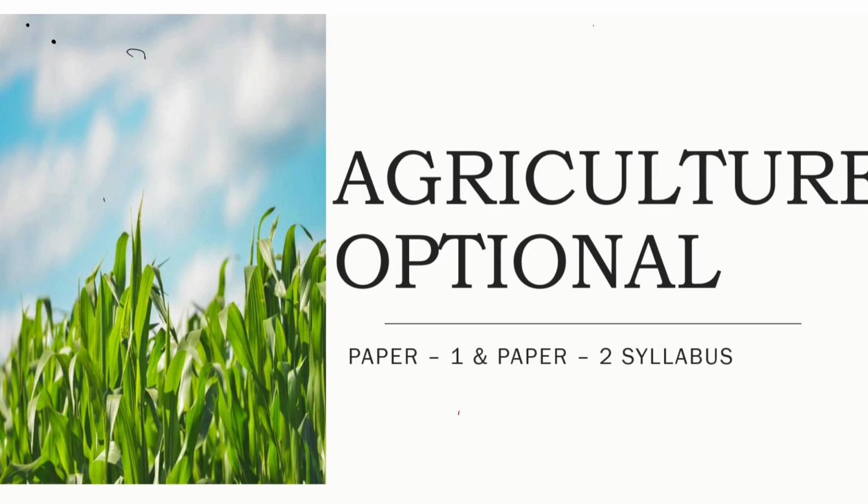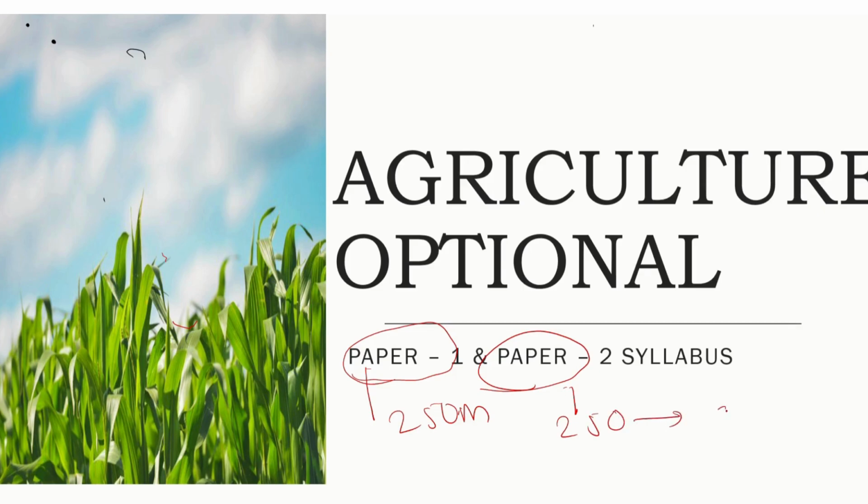Right. So in this video, I'm going to teach you what benefits we are going to get if we choose agriculture as an optional. So we all know that along with other subjects like GS 1, 2, 3, 4, we also have the optional subject, which comprises paper 1 and paper 2, where paper 1 is 250 marks and paper 2 is 250 marks. So it's a total of 500 marks. This is a very important thing that we need to study well and gain at least 300, so that this will decide our mark.